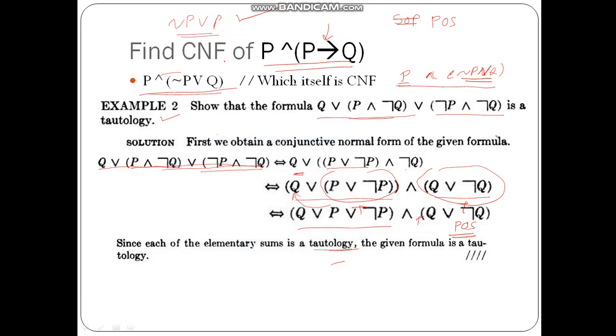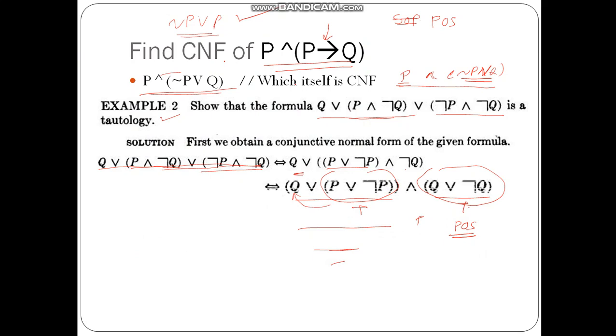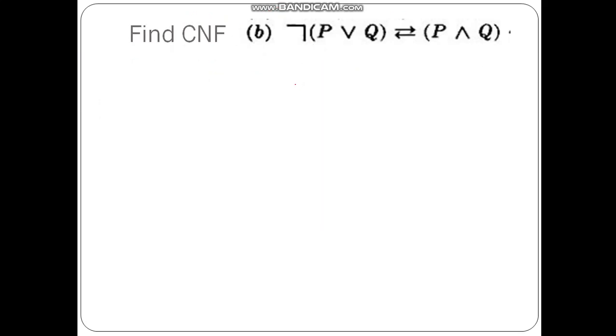Let us move ahead and try to know the next things. Convert the following formula into the conjunctive normal form. So the given formula is this. Again we have to simplify this equation into smaller parts to get it into the format of product of sum. Using the rule, R biconditional S is equal to R conditional S and S conditional R. So I am considering not P as R and this whole part as S. So let us rewrite this equation.